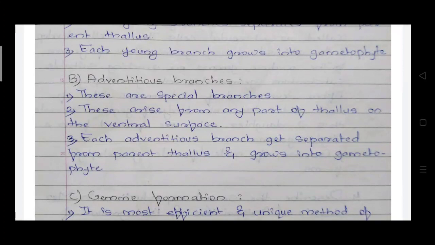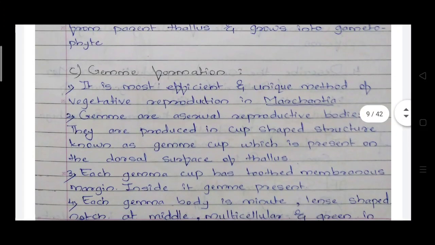Then the third type of vegetative reproduction is gemma formation. It is the most efficient and unique method of vegetative reproduction in Marchantia, and it is an identifying feature of Marchantia. These gemmae are asexually reproductive bodies.